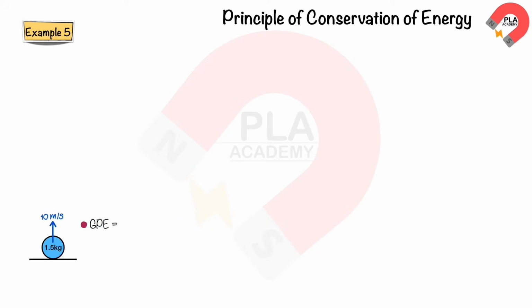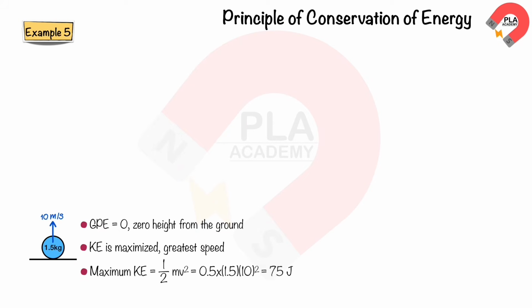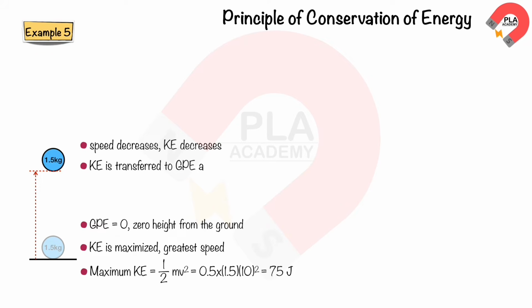At the initial position, the mass has zero gravitational potential energy due to its zero height from the ground, while kinetic energy is maximized at the greatest speed. The maximum kinetic energy is half of 1.5 times 10 squared, which equals 75 joules. As the mass moves upward, its speed decreases, leading to a decrease in kinetic energy. This kinetic energy is transferred to gravitational potential energy and thermal energy due to air resistance.